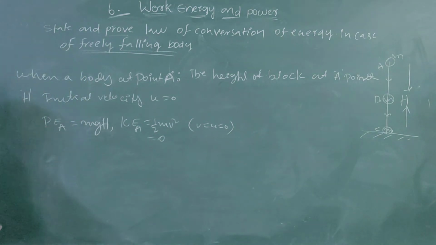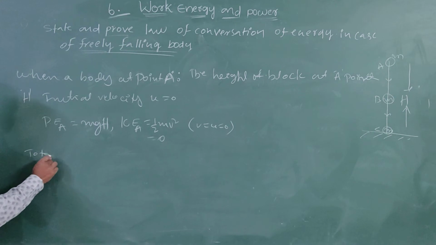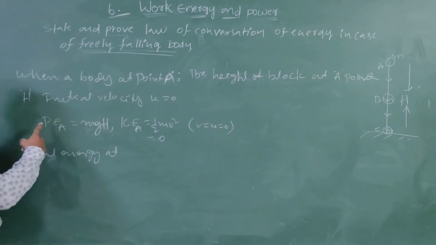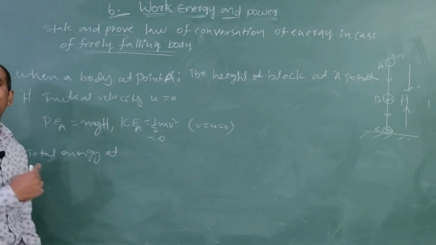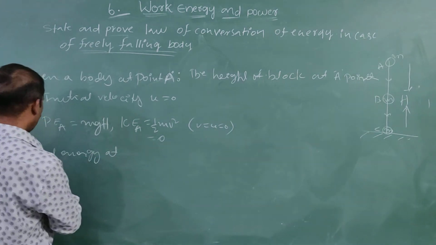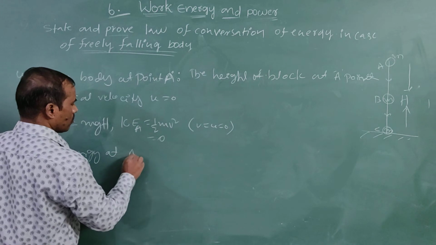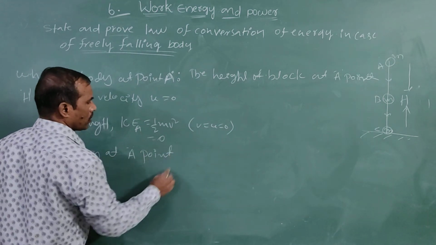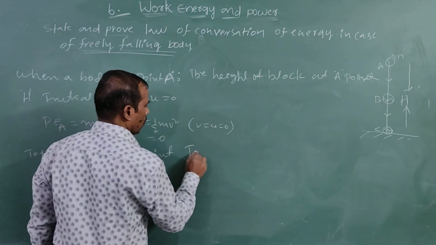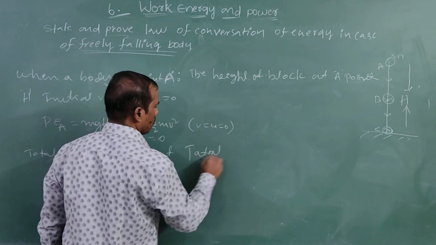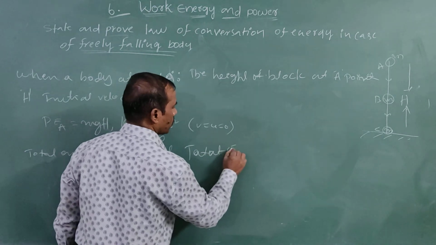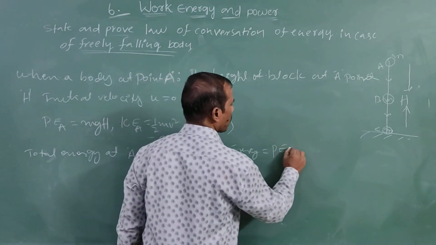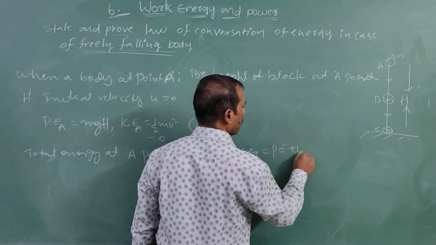Now total energy at A point is equal to potential energy plus kinetic energy.